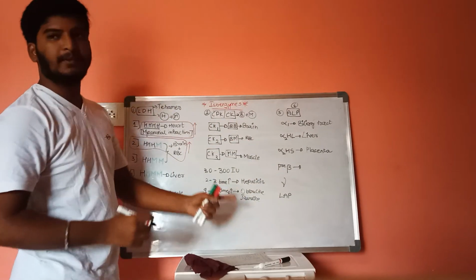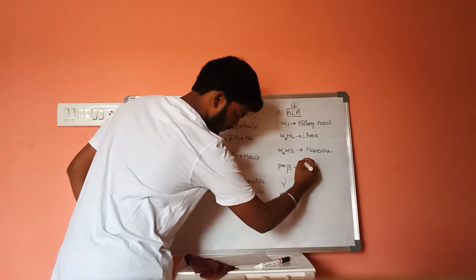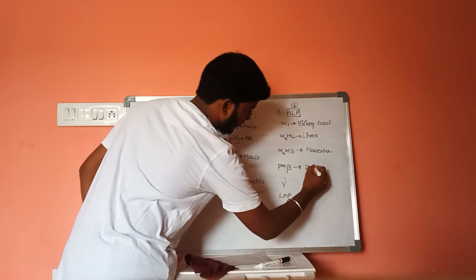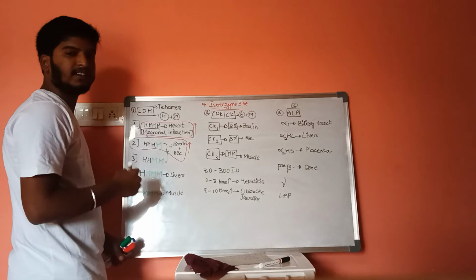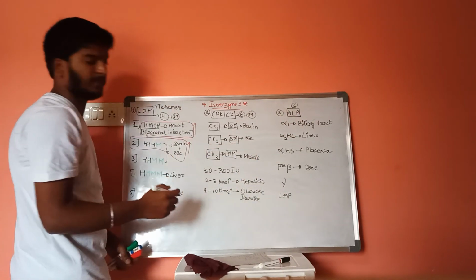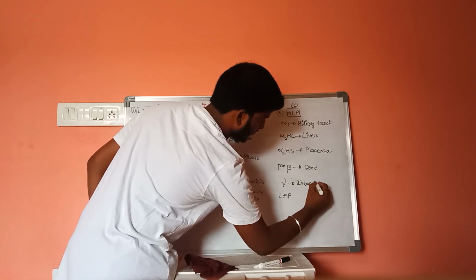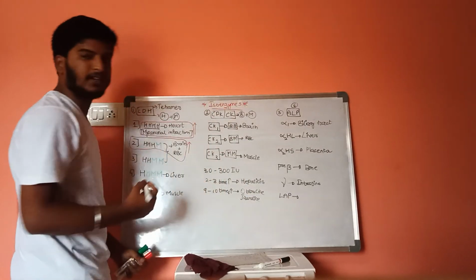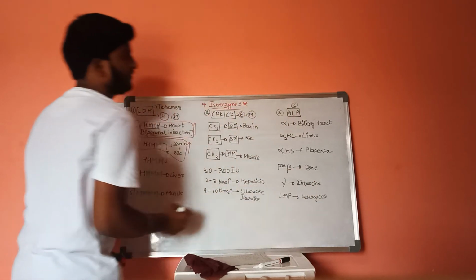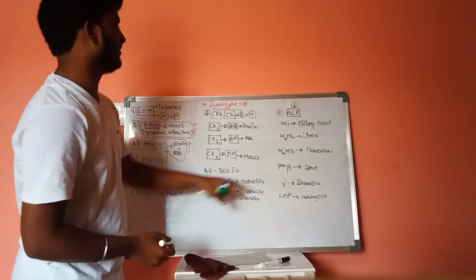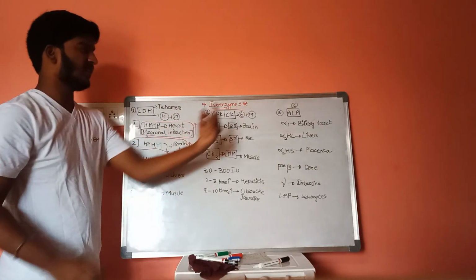and pre-beta type of alkaline phosphatase is present in bone, and gamma type of alkaline phosphatase is present in intestine, and the last one, leukocyte alkaline phosphatase, is present in leukocytes. This is about different types of isoenzymes, that is lactate dehydrogenase, creatine phosphokinase, and alkaline phosphatase.